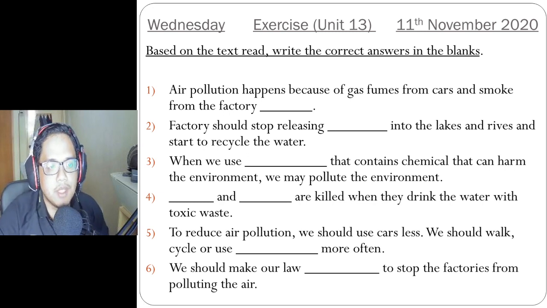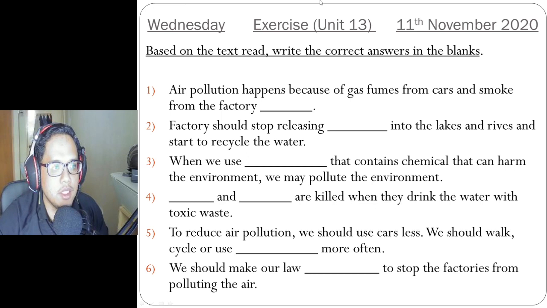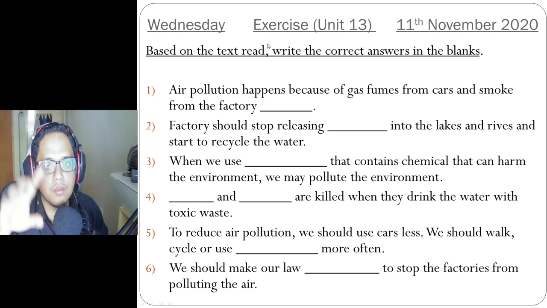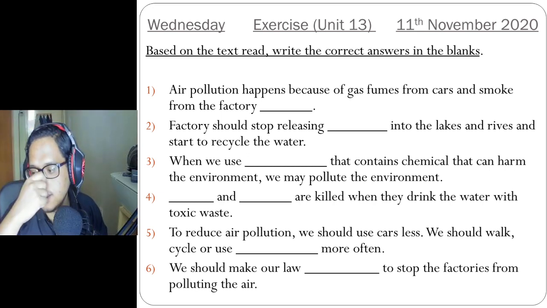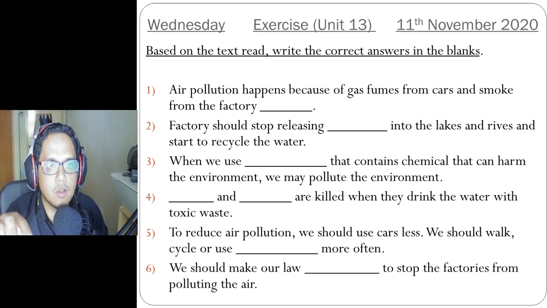Okay, so that's it. I will put this one in your Google Classroom. Okay, you can see this picture in that Google Classroom. After that, write in your exercise book or paper. After that, give that picture to me. Snap a picture of your work, give it to me, I will mark. Okay, all right, I think that's all for now. I will see you next week. Okay, I will see you next week or in the next video. Anything, just write in that comment, and I hope you will do this exercise.